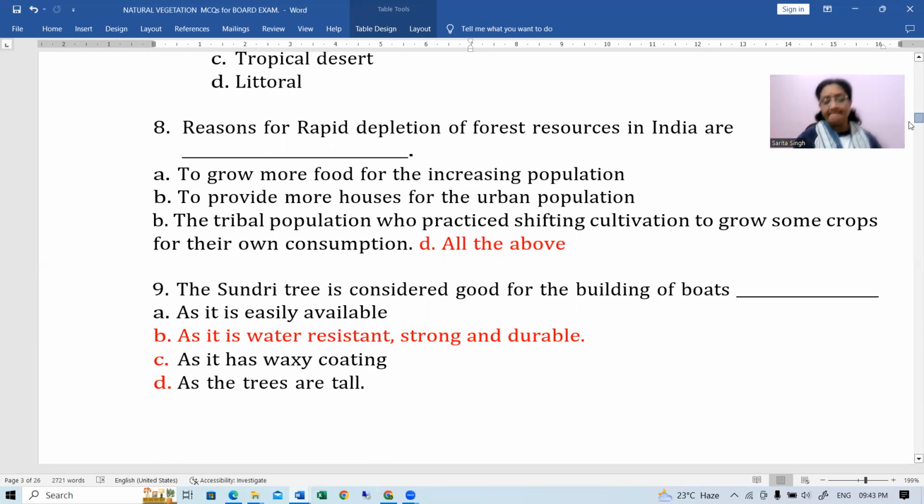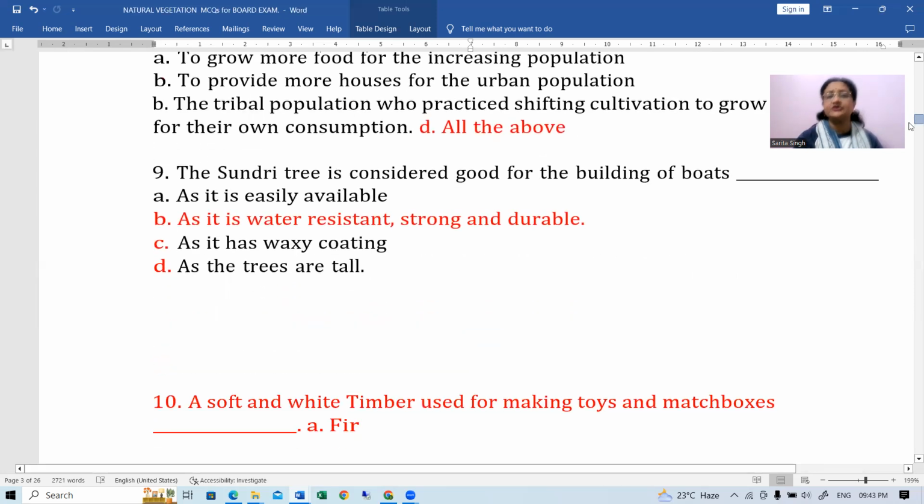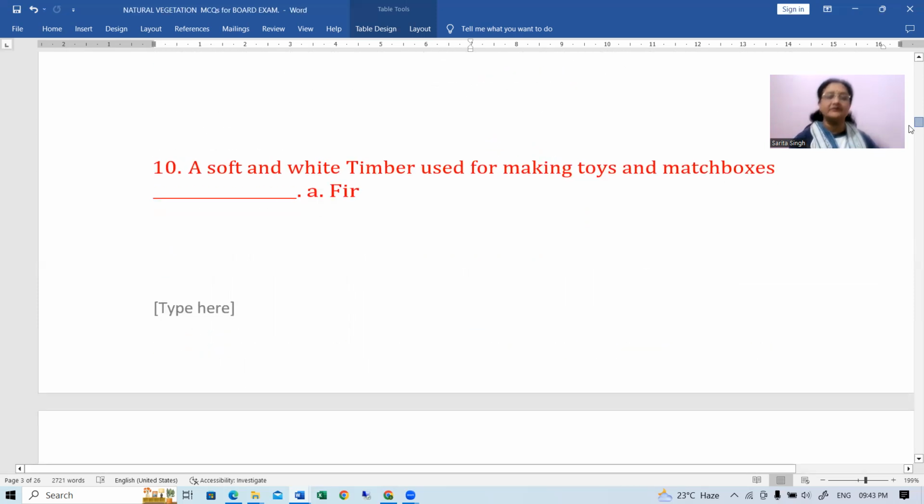Okay. Next question. Sundari tree is considered good for the building of boats as it is easily available? No. As it is water resistant, strong and durable. This is the most important point. Okay. It is water resistant and durable also.